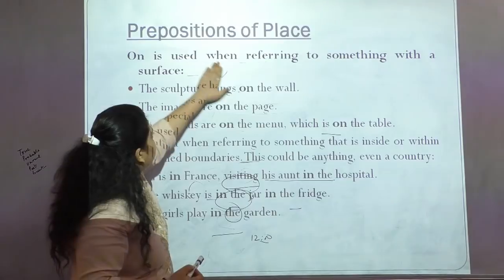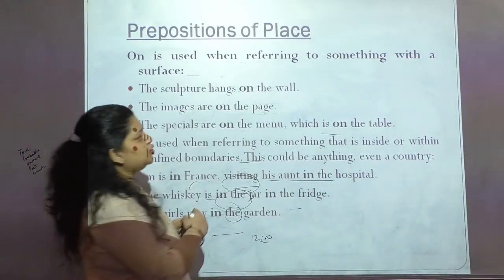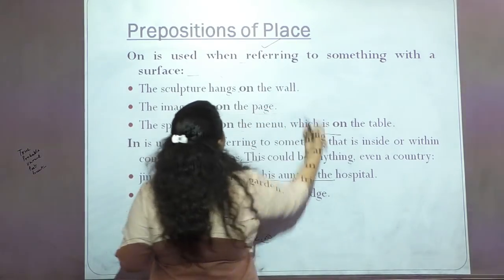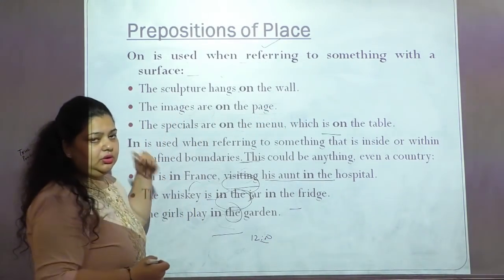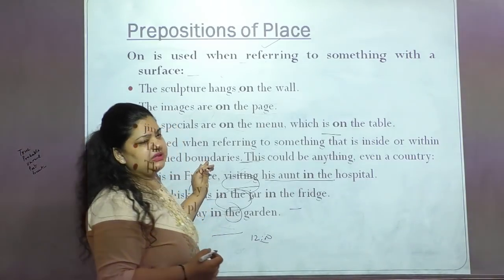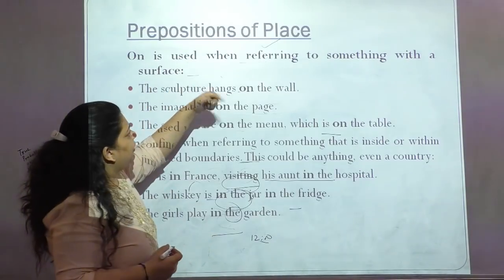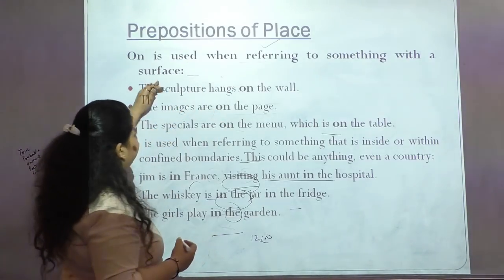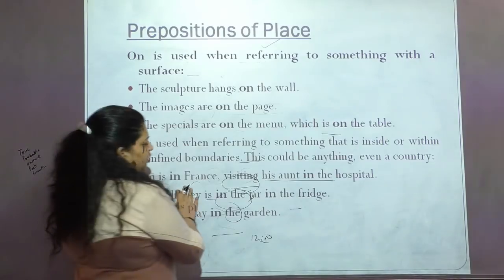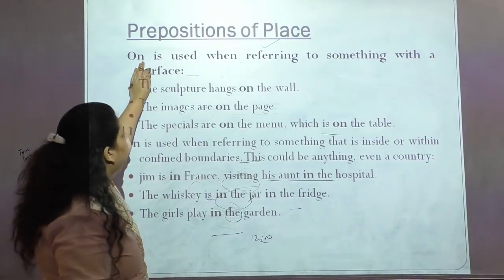So the next preposition that we will be talking about here is preposition of place. Now here we are concentrating on place, right? In the last slides we were talking about the time preposition. Here we will be specifying place prepositions. So on is used when referring to something with a surface, right? When I am referring to a surface, I will use the preposition on here.